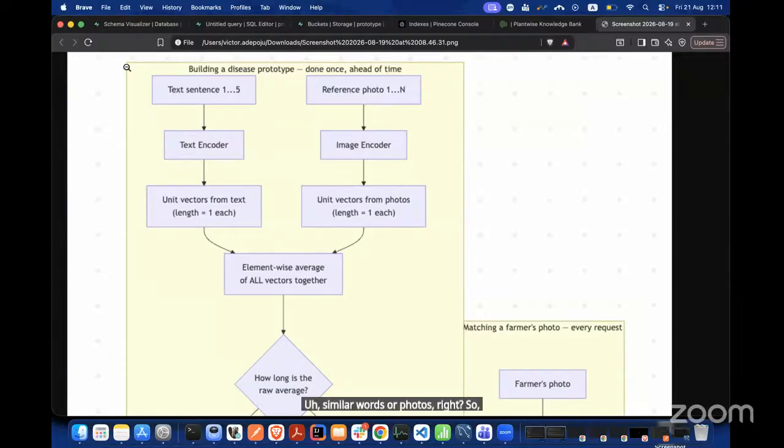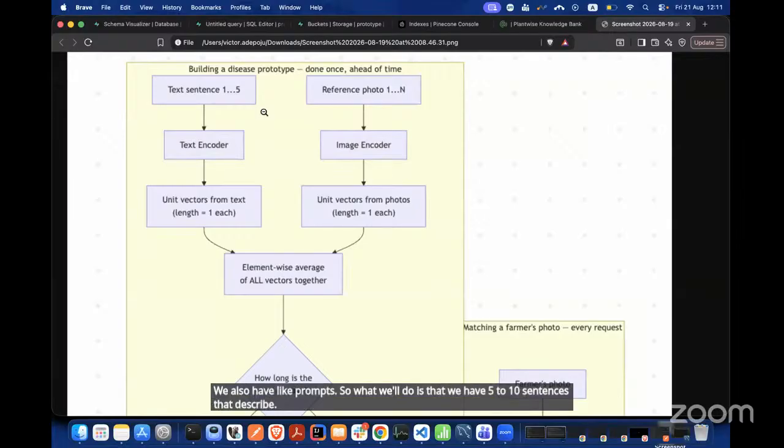So that is the left-hand side. Over here, it's what happens before the farmer sends the photo. We already have our own database. We've already captured some information about some common cocoa diseases. Apart from capturing that information, we also have prompts. What we do is that we have 5 to 10 sentences that describe the disease.